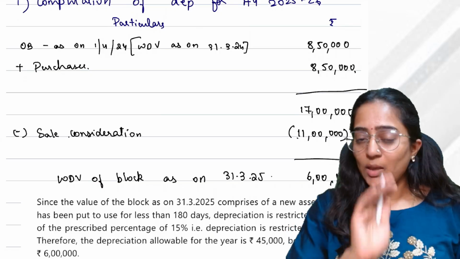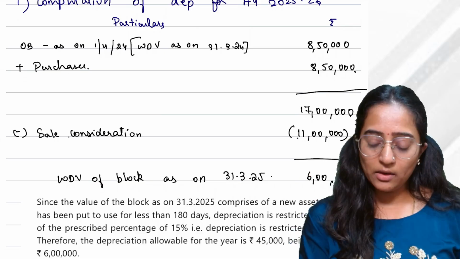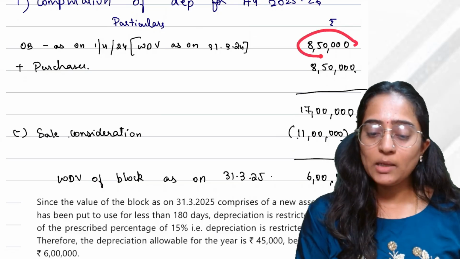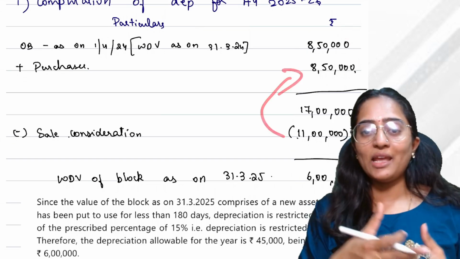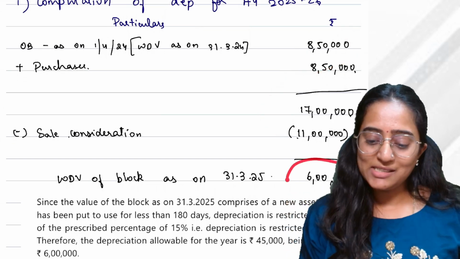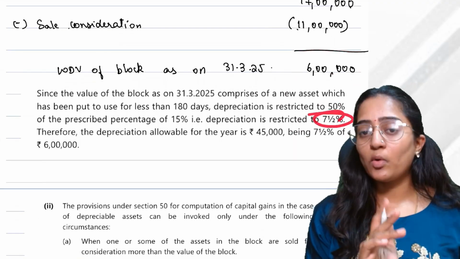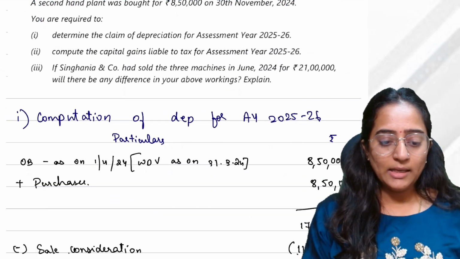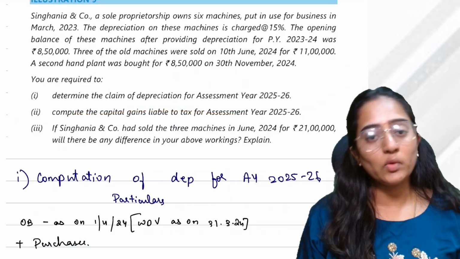Correct. So keeping that assumption in picture, out of the entire 17 lakhs, 11 lakh has been sold. First I'll assume out of 8.5, I have sold entirely 8.5. Remaining, I would have taken out from the other purchases I've done. So this 6 lakh will be subject to half rate of depreciation, that is 7.5. Logical, no? 7.5. Next would be compute the capital gains liable for tax for AY 25-26.